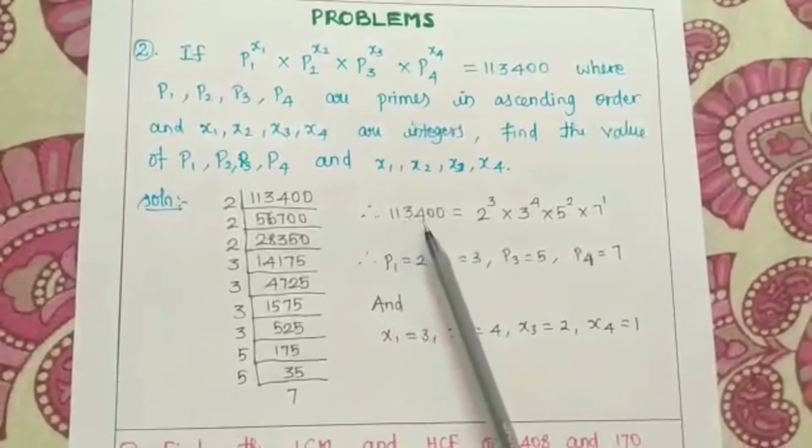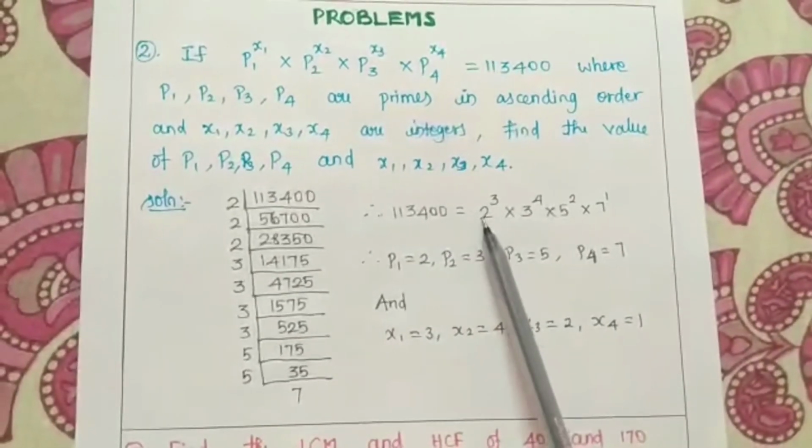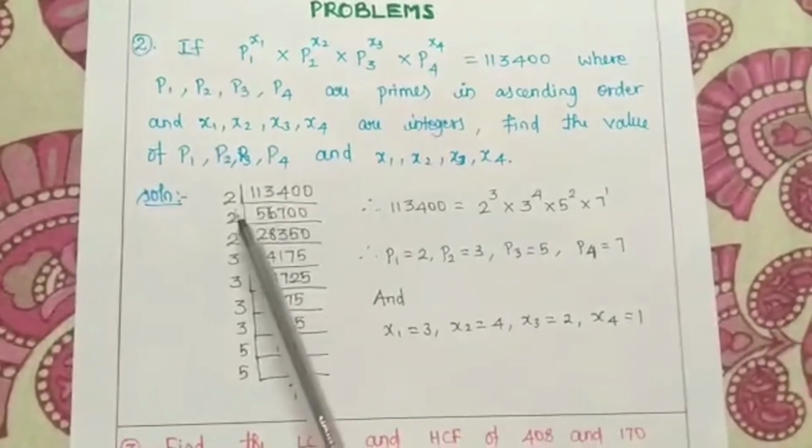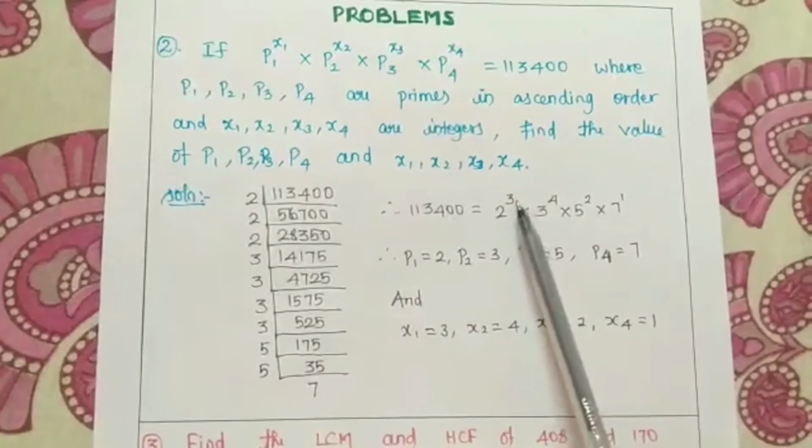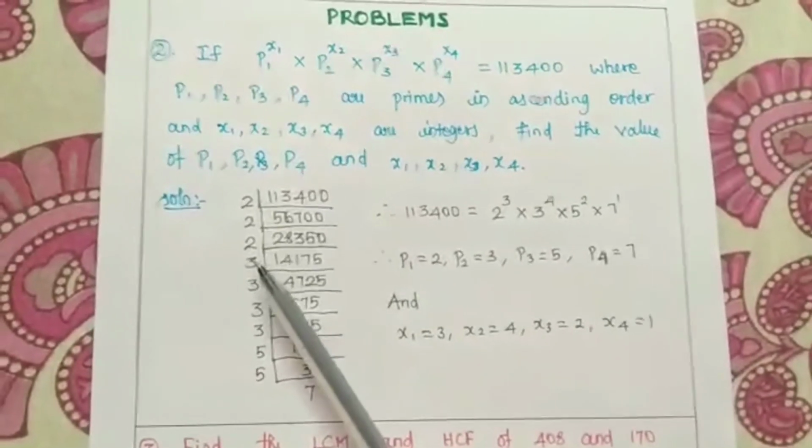That is, 113400 can be written as 2 power 3, because here 2 occurs 3 times. So 2 power 3 into 3, how many times?